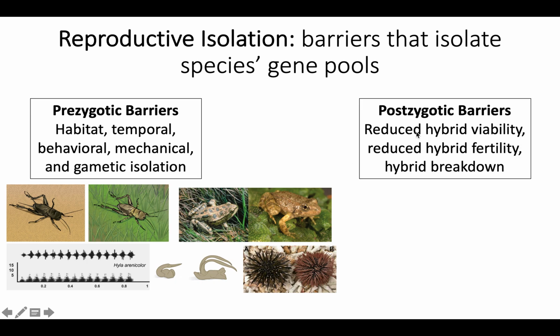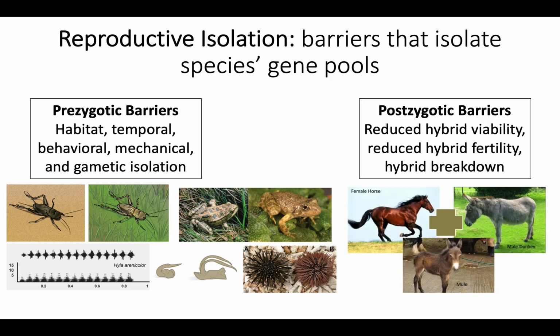Post-zygotic barriers result from once you have the zygote: is that zygote able to live? Is that new offspring able to make its own offspring? Are they fertile? Or is that hybrid able to make a baby, but then those babies can't make babies, right?